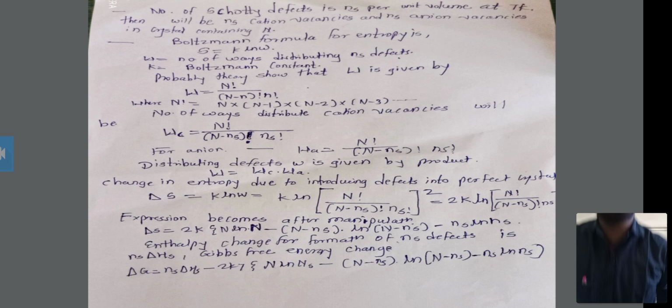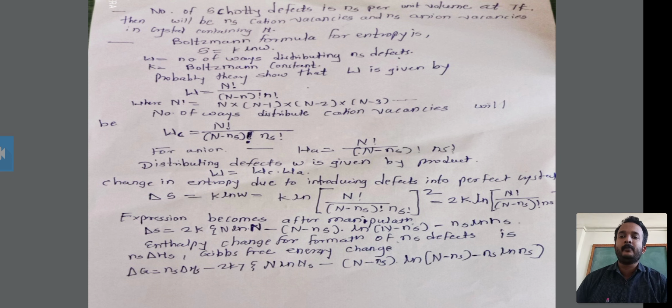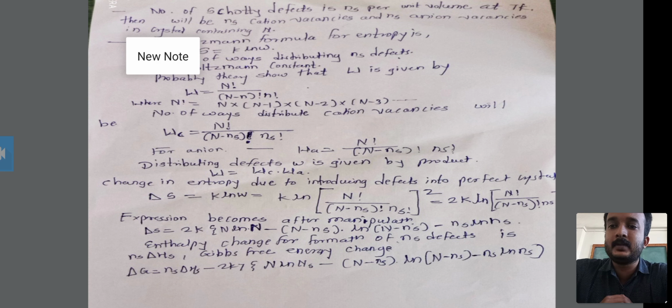By probability theory, W is given by capital W is equal to capital N factorial upon (N minus n) factorial into small n factorial. This is the formula for W, the number of ways in which the ns Schottky defects can be distributed.